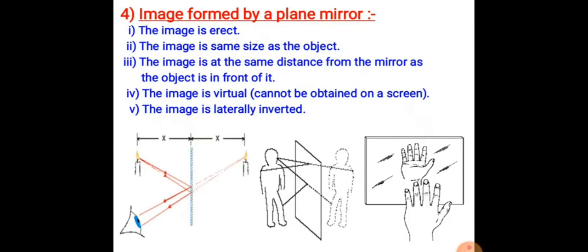Then, images formed by the plane mirror. The image is erect. The image is the same size as the object. The image is at the same distance behind the mirror as the object is in front of it. The image is virtual.